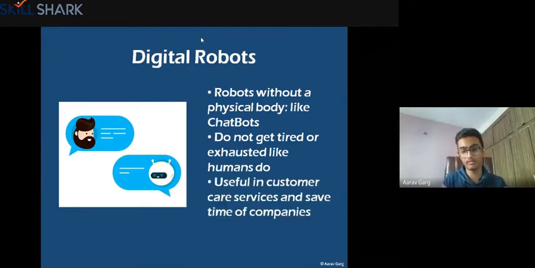The biggest advantage of these robots is customer care services, and they also save a lot of time and cost for companies, because if you have a human sitting there, you'll have to pay him for the customer care service. But these robots don't cost that much because you just need to make them one time. For a human, you need to constantly pay salary. But robots just need to be built one time, and then they can keep doing the task till the time they're okay.